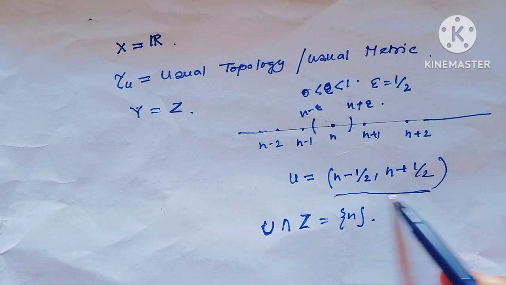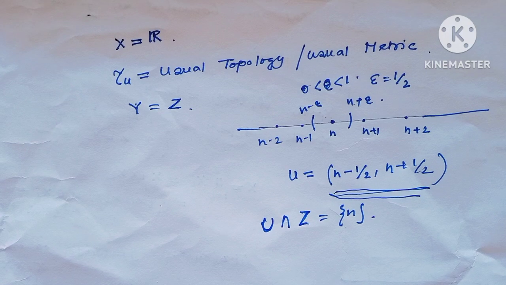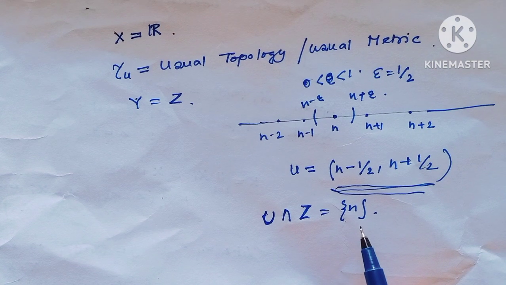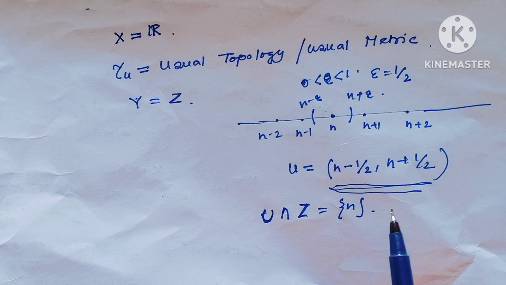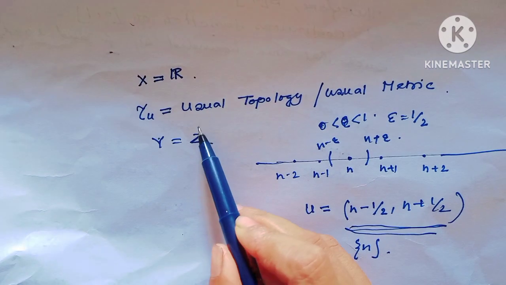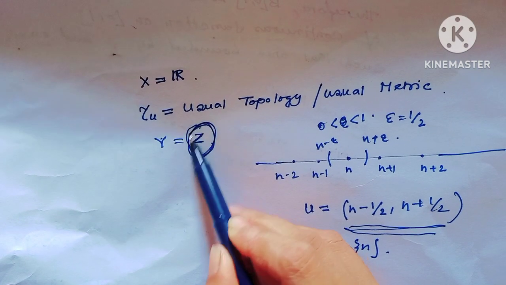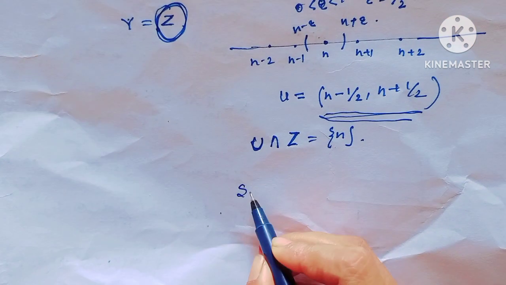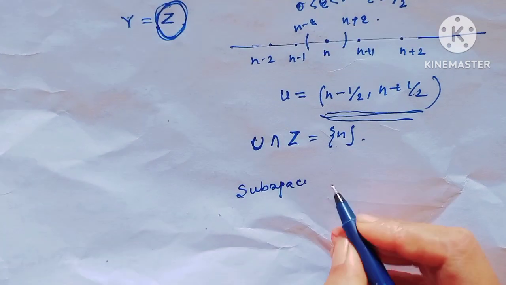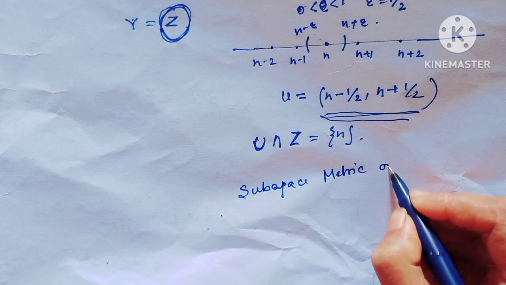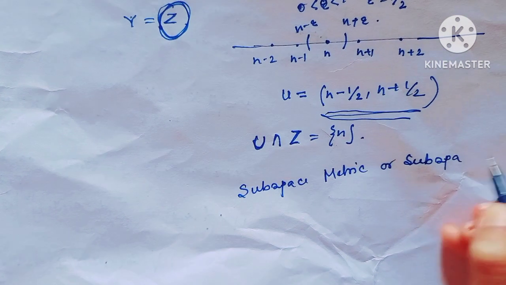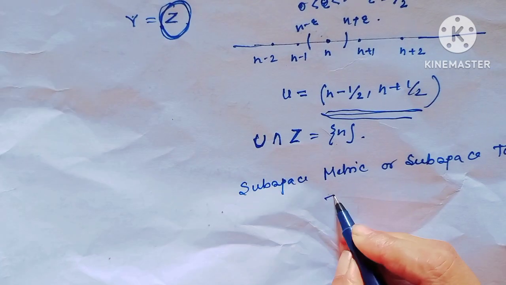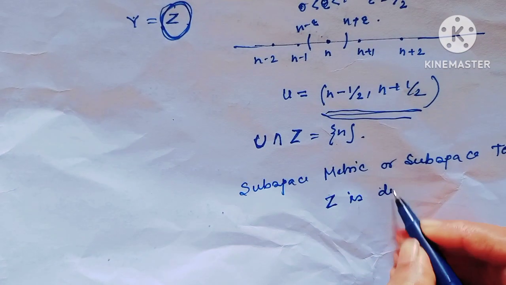And since this is an open set in the real numbers, we can say the subspace topology, or subspace metric, when Y equals Z, on Z is actually the discrete metric.